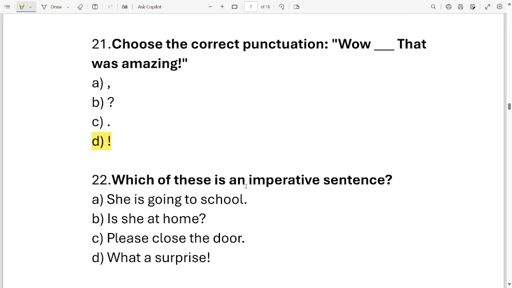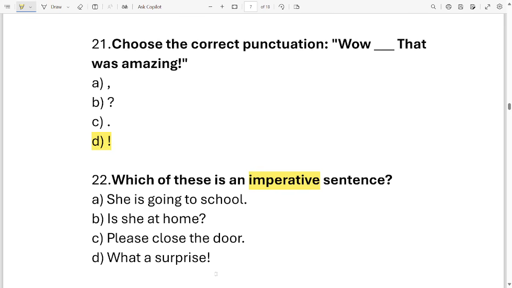Which of these is an imperative sentence? Okay. Here we are looking for an imperative sentence. These are your options. She is going to school. Next. Is she at home? Next. Please close the door. And the last. What a surprise. These are the four sentences. Choose the imperative sentence out of these four options.